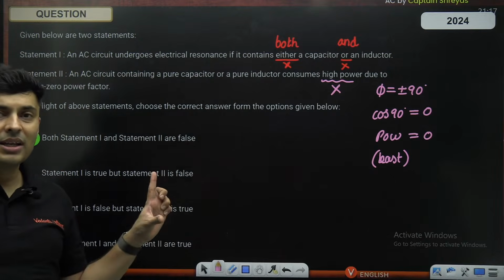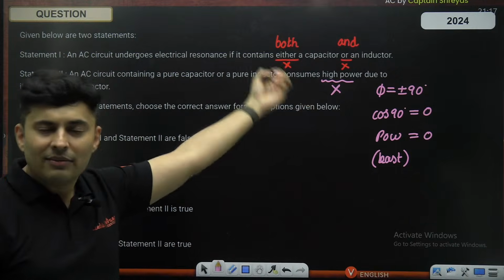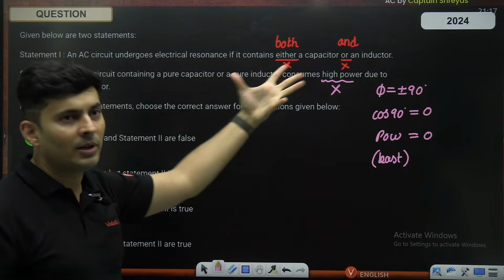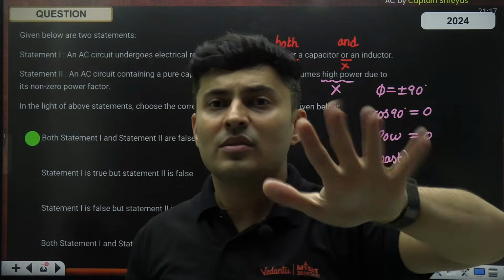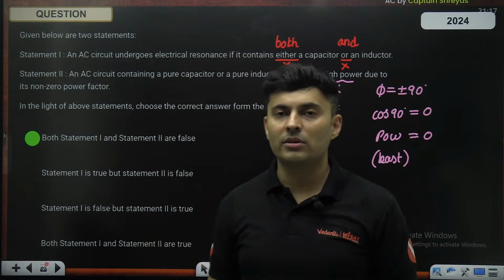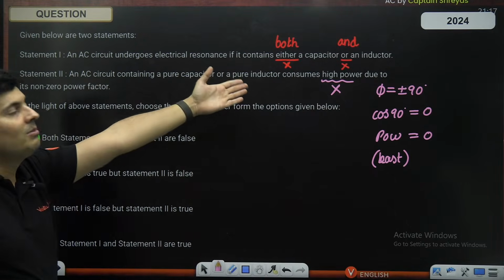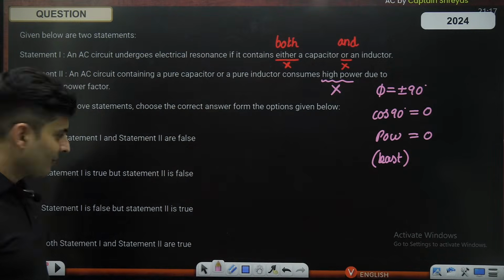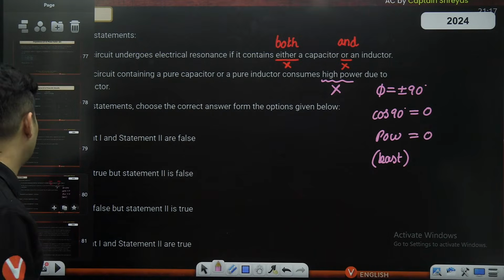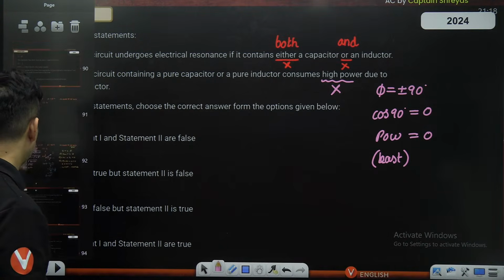If it is purely inductive, an inductor never causes loss. Forget the formula, just think normally. Inductor, can it cause loss? No. Capacitor, no, it can store energy. Only a resistor can cause loss. So even if you don't know the formula, you should be able to say, how can it be high power? It will be less power. In fact, it will be zero power, not even less, zero power. So that was the concept over there.